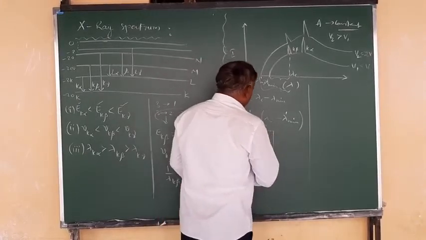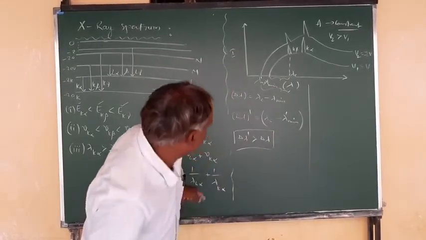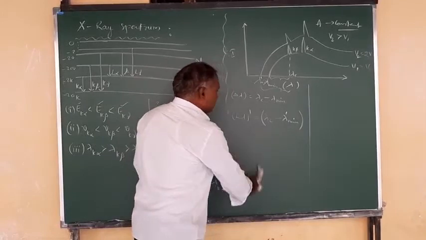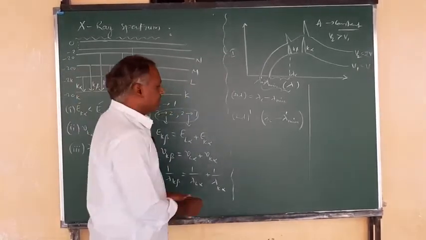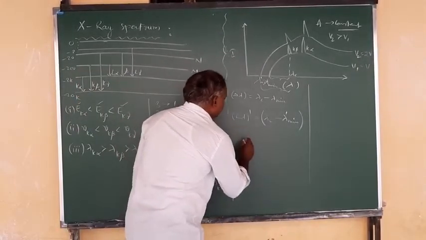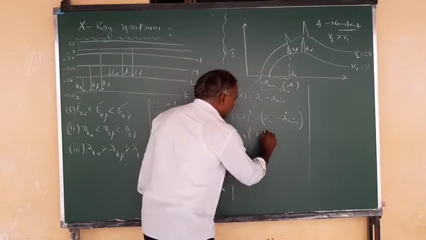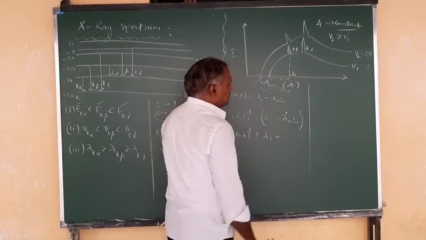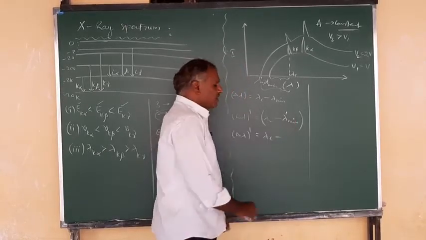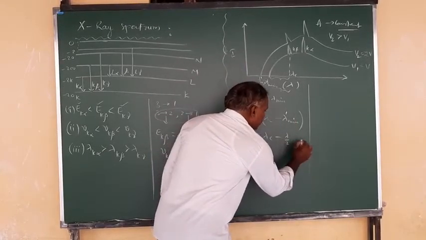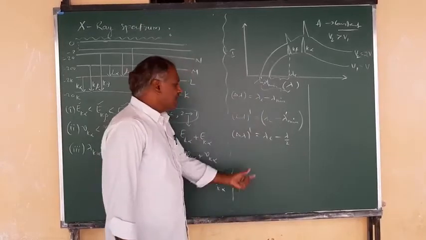Now the new difference becomes delta lambda dash is equal to lambda C, which remains the same, minus lambda minimum dash, which becomes lambda by 2.